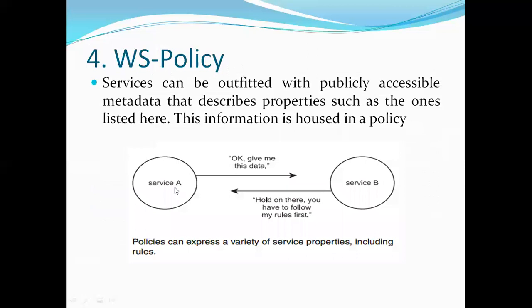See here, one organization is asking some data from another organization. Okay, give me this data. So what does the second organization do? Hold on there. You have to follow my rule first. For example, suppose you are visiting a college and the college security guard asks you for the I-card. If you provide the I-card, then only the guard gives you entry to that college.